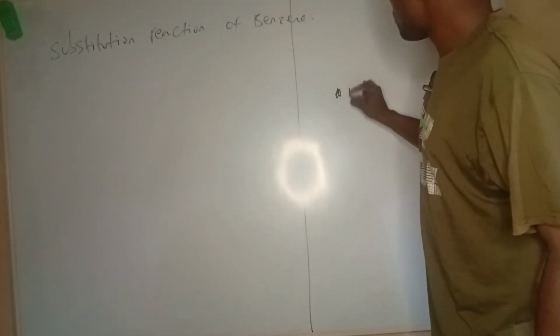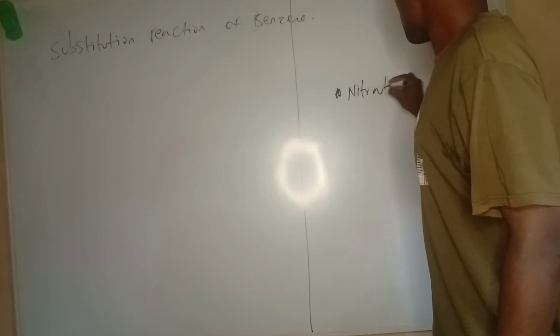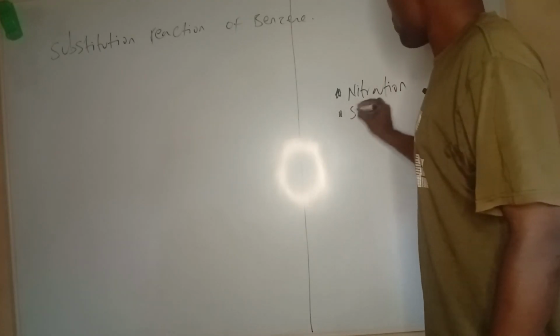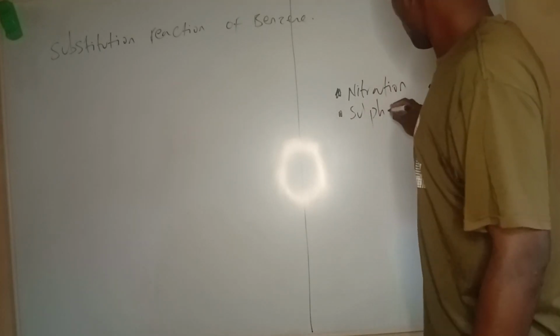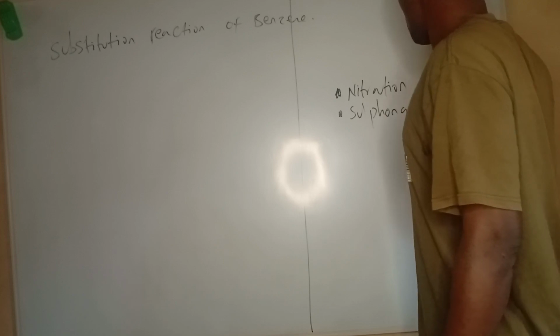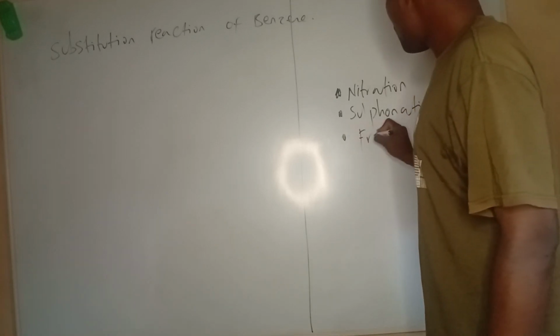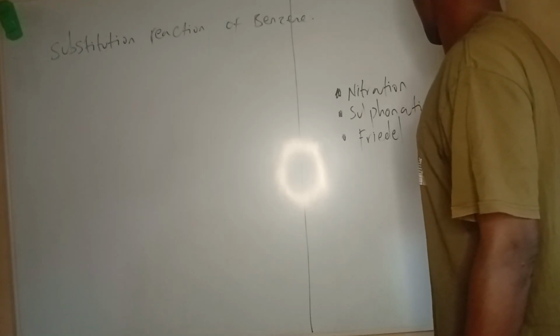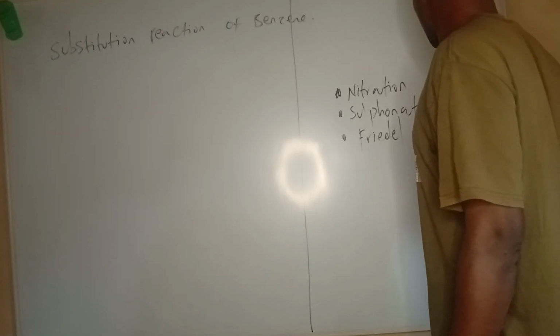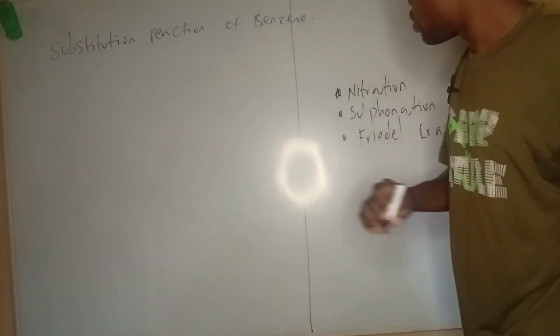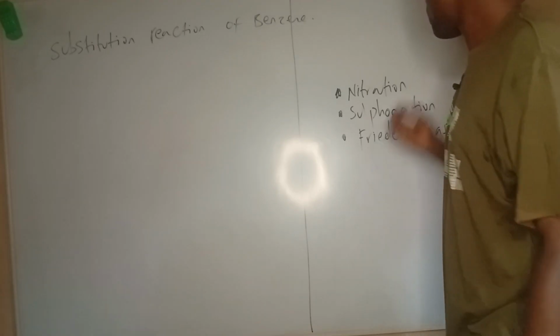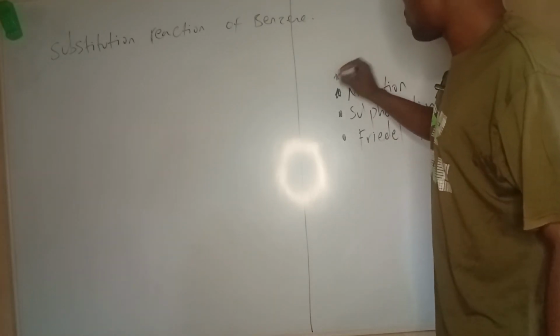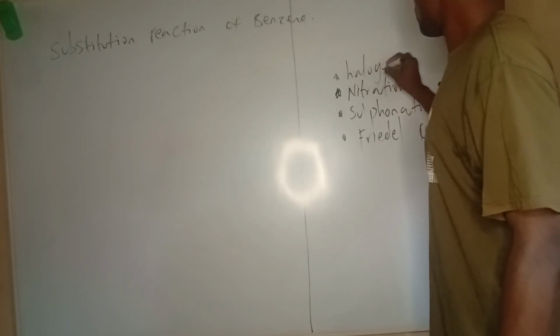I'll start with nitration, then sulfonation, then the Friedel-Crafts reaction. Which other substitution do I have to talk about? I think I'll start with halogenation.